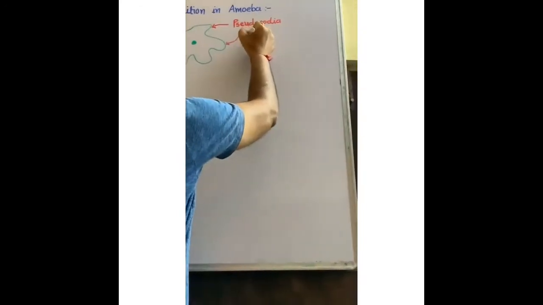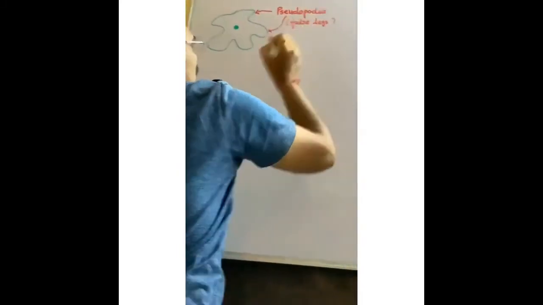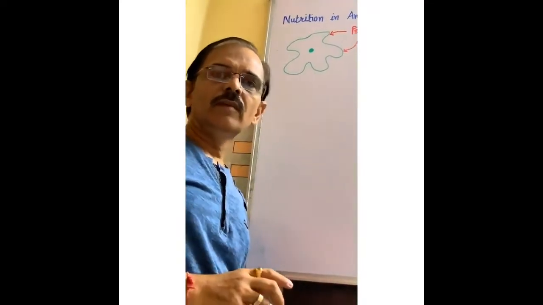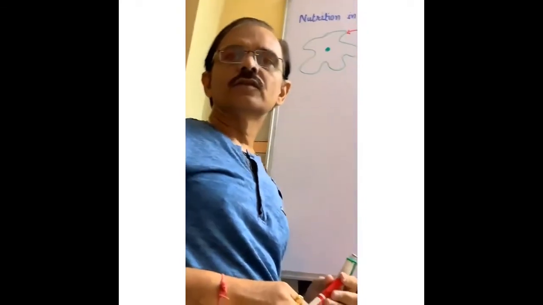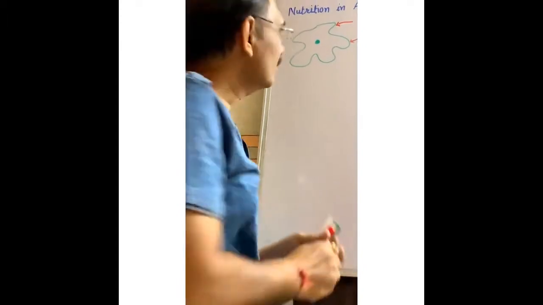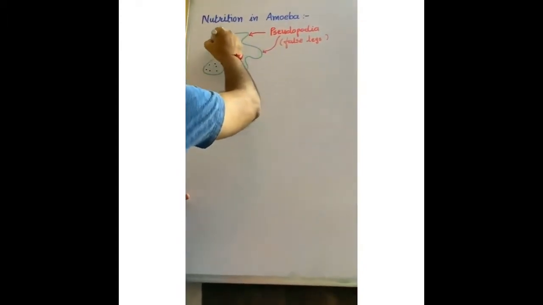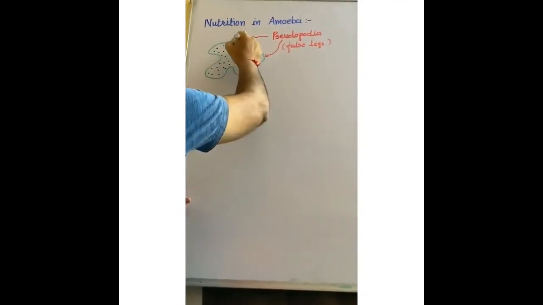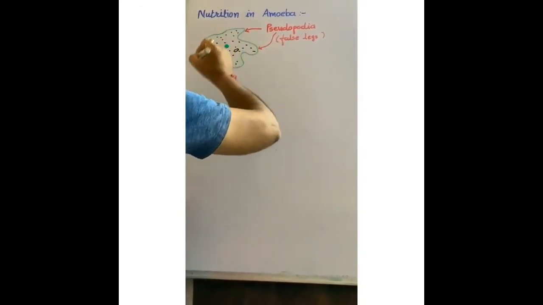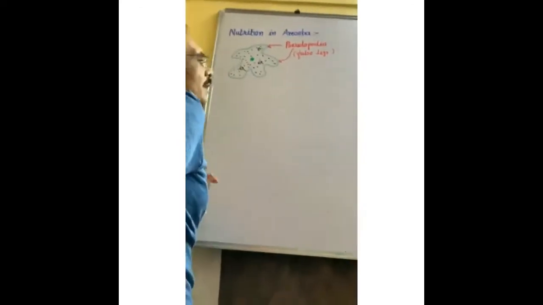Pseudopodia, in common language, is also known as false legs. With the help of this false leg or pseudopodia, amoeba mainly change their shape continuously. Now, inside the amoeba, food vacuole is there, enzymes are there, and nucleus.